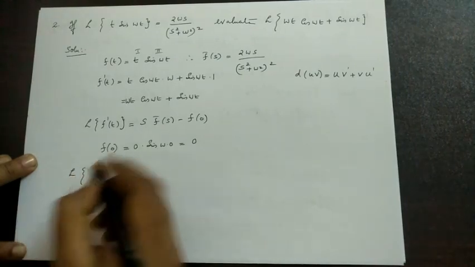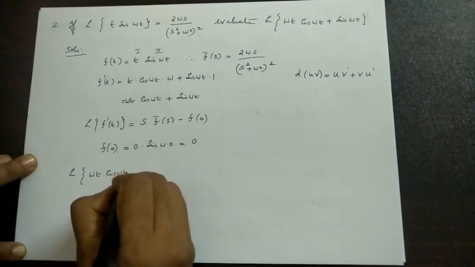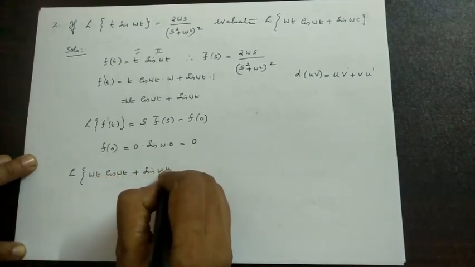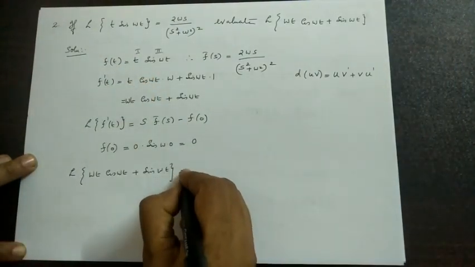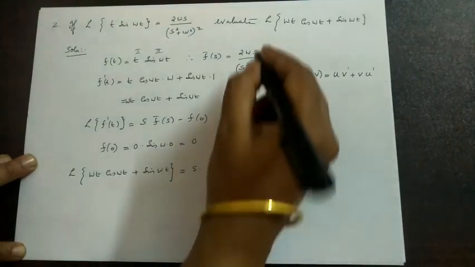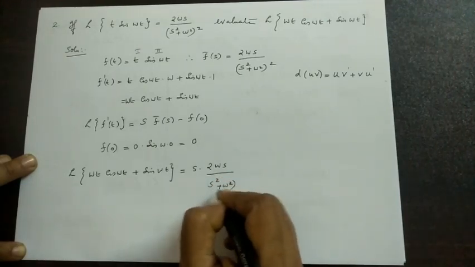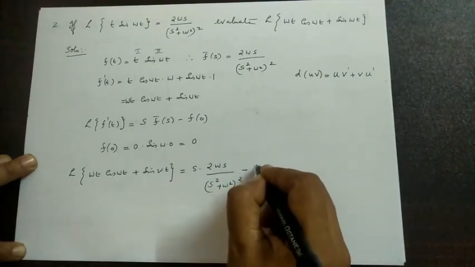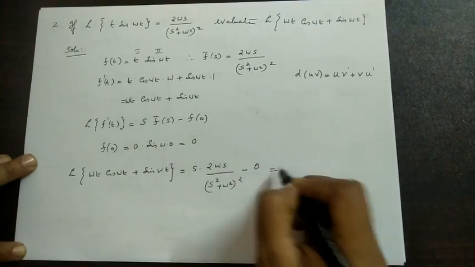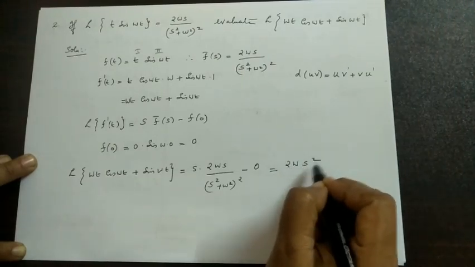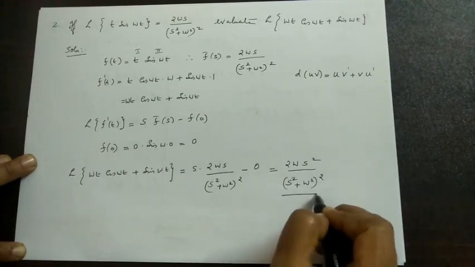Therefore, the Laplace transform of the requested function omega t cos omega t plus sin omega t, which is the derivative of the function f of t, is equal to s into f bar s, 2 omega s by s square plus omega square the whole square, minus 0. In the place of f of 0 we have 0. Again we can write this as 2 omega s square by s square plus omega square the whole square. That is the final answer.